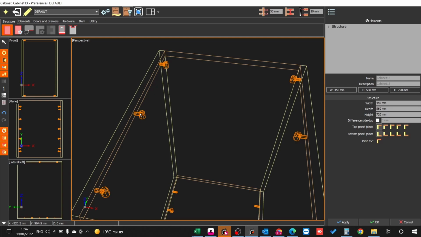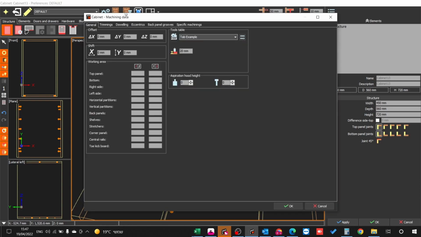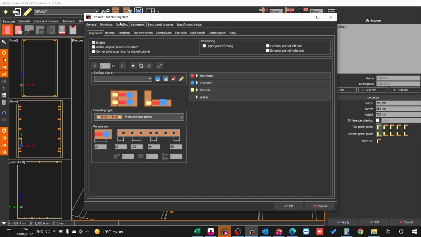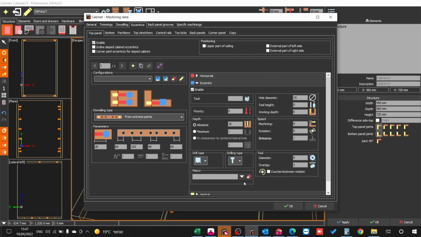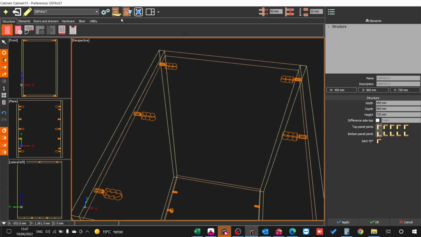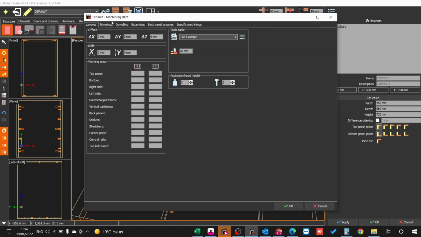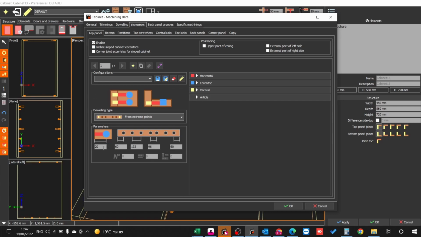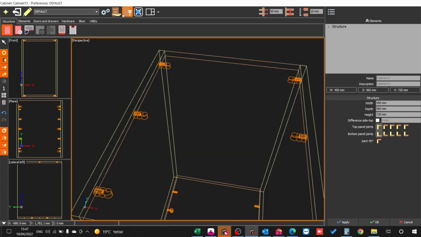To make the machinings here in the plane view, the 3 holes, we will be using the eccentrics. So here we have it only for the cosmic. So you see, we're going to manage this. Obviously, this one has to be at 0, because this is the position. So this is okay like this.